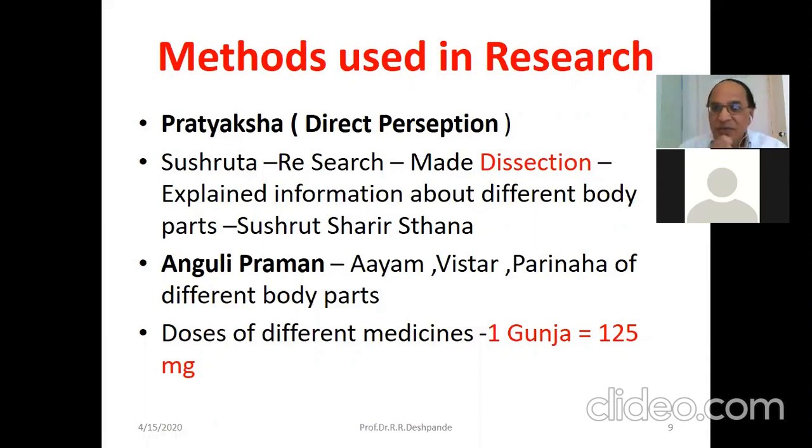He made, for the first time in the world, the dissection of the human body, and he found the different macro and micro structures of the human body. It was research, acquiring new knowledge. Before that, there was no such detailed knowledge about the human body. Saptakala, the layers of the skin, nobody knew before Sushruta. He discovered that for the first time by Pratyaksha Praman.